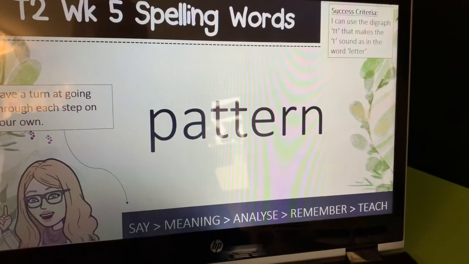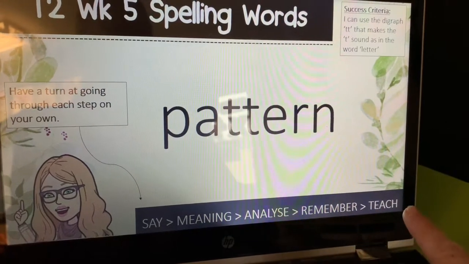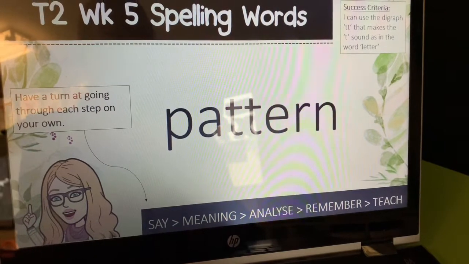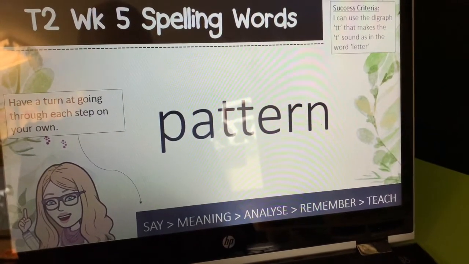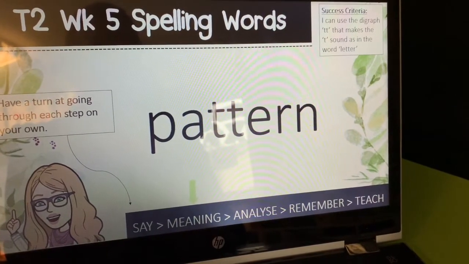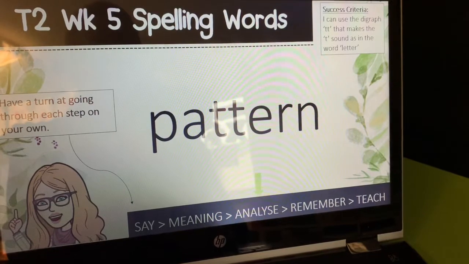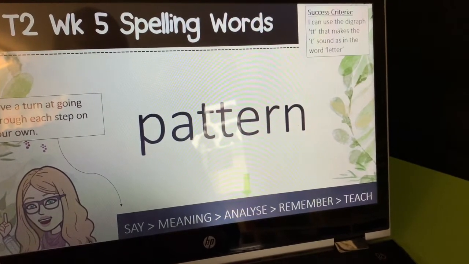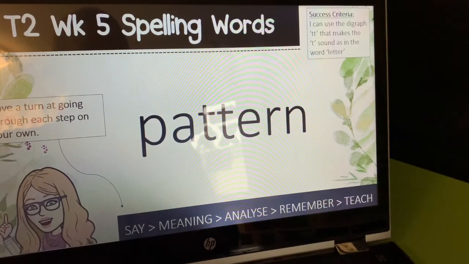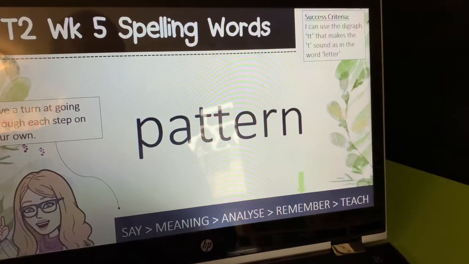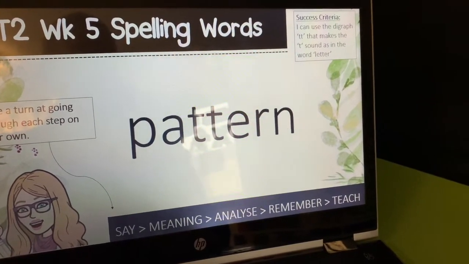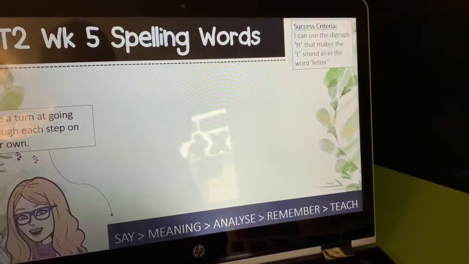This time, I would like you to have a turn at going through each step on your own, starting with the word pattern. Say the word, give a meaning to the word. You may need a dictionary. Analyze the word. Remember, look at the sounds and then look at the letters. What part do you need to remember? Now have a turn at spelling the word without looking at it.